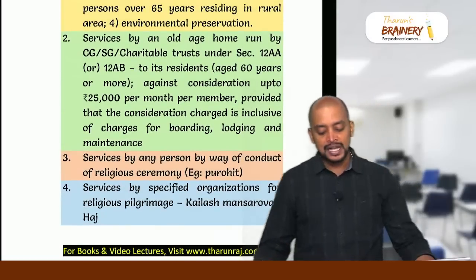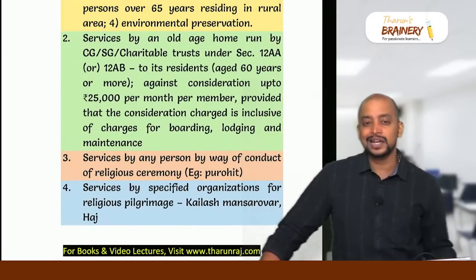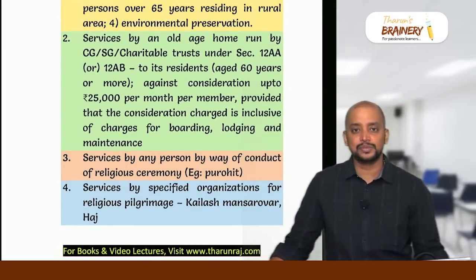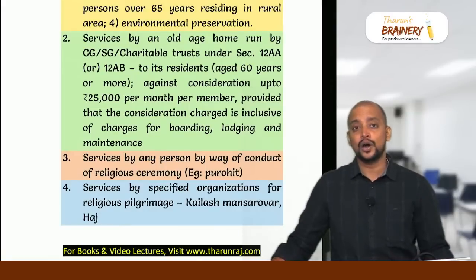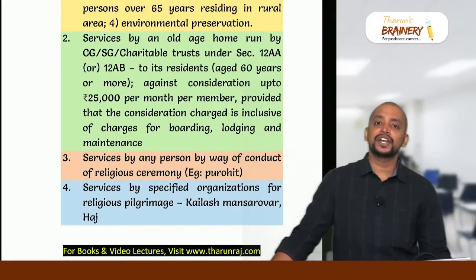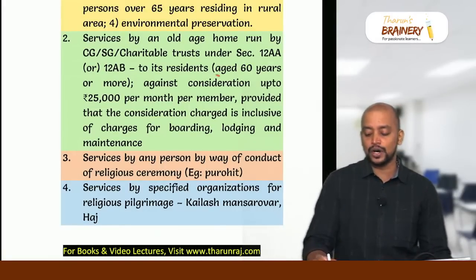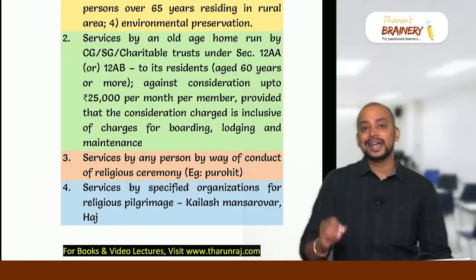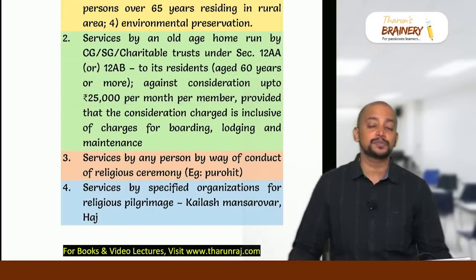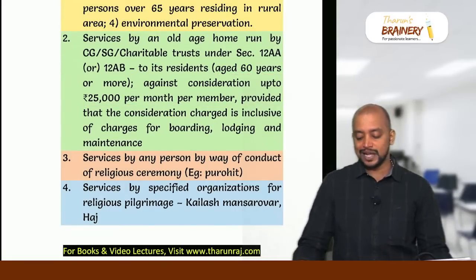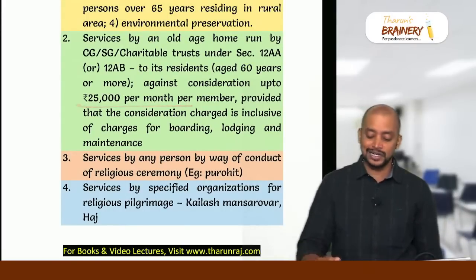Then, number 2, services by an old age home run by central government, state government, or a charitable trust under 12AA or 12AB, provided they are providing the old age home for people who are aged 60 years or more against consideration up to 25,000 rupees per month per member. Then it will be exempted. But remember, 25,000 only. If it goes beyond 25,000, then it will be taxable.